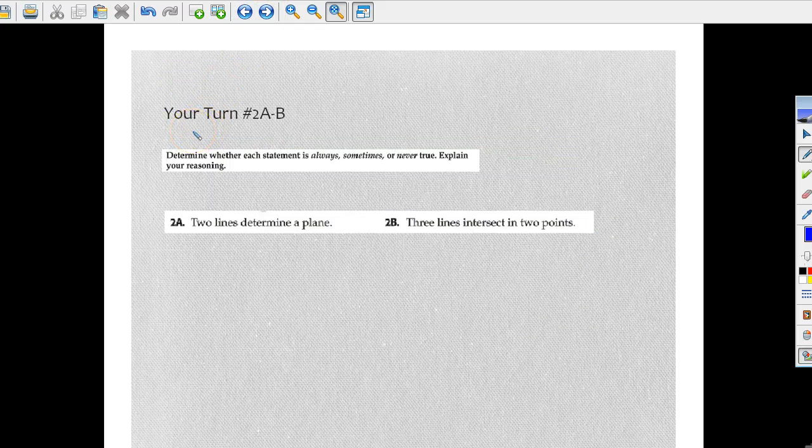Alright, here's your turn, 2A and 2B. Determine whether each statement is always, sometimes, or never true. Explain your reasoning. If there's a postulate you can use for explaining your reasoning, do that. Go ahead and do numbers 2A and 2B.